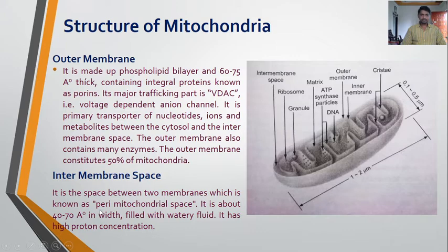So the space between the two membranes is called the intermembrane space, or it is also called the perimitochondrial space, which is about 40 to 70 angstrom in width and is filled with watery fluid. That watery fluid contains a high proton concentration. So this is all about the intermembrane space.